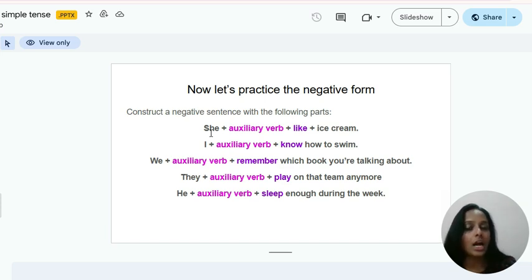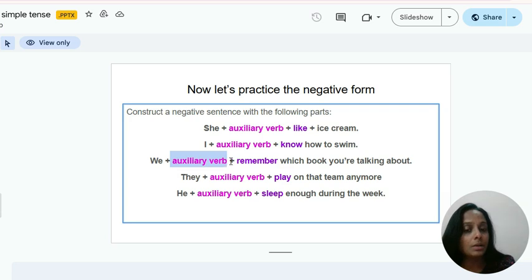The next sentence is I plus auxiliary verb plus know how to swim. The third one is we plus auxiliary verb plus remember which book you are talking about. The fourth one is they plus auxiliary verb plus play on that team anymore. The last one is he plus auxiliary verb plus sleep enough during the week. Done with your answers? Now let's check it.